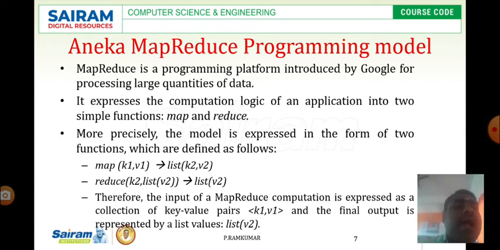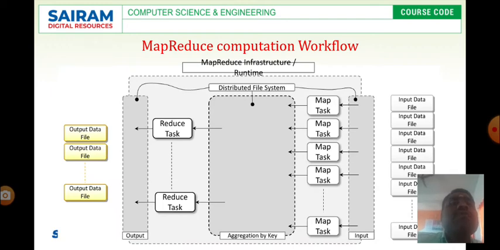The map will map the input with the distributed file system. If the input file is located on the file server, then it will be brought to the user. That's what I have used here: map of k1, v1. K1 stands for key, v1 stands for value. I am mapping the key with the corresponding value which is available in the file system. If it is available, then the reduce phase will optimize the input, and it will respond to the users.